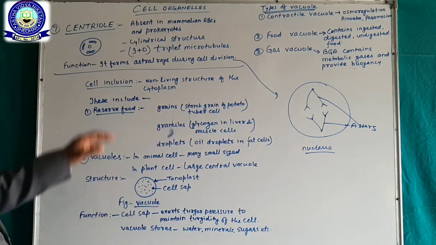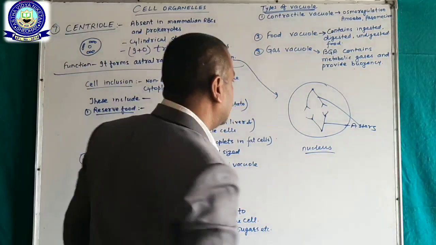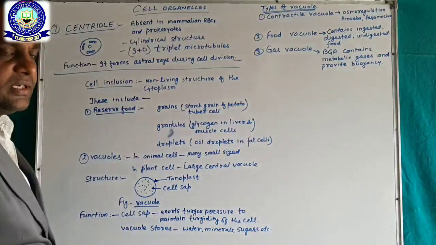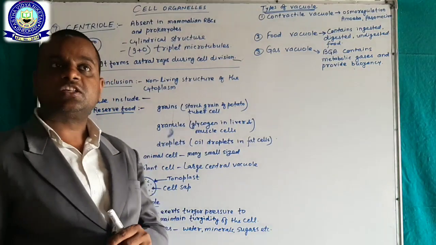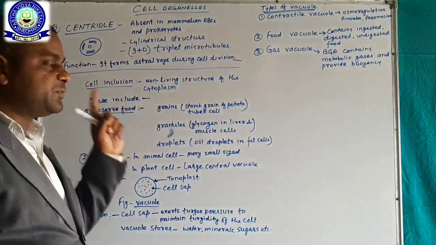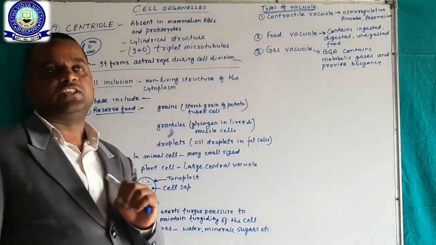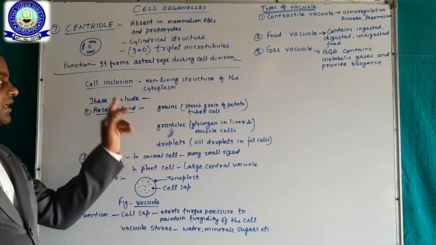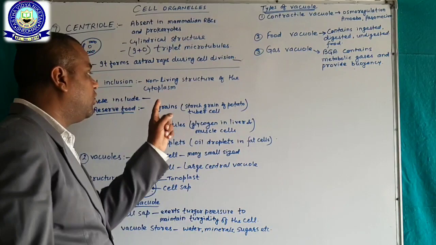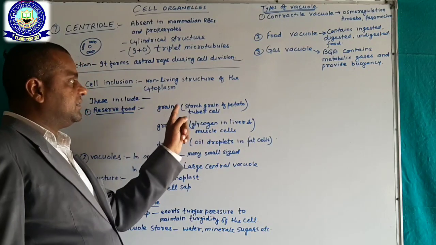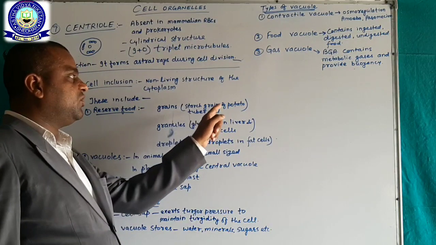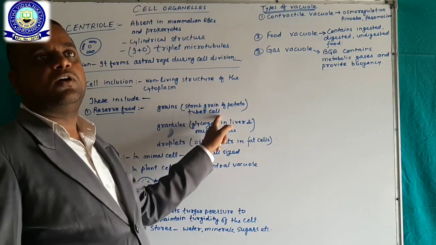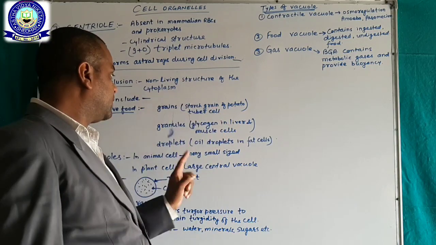Now we are going to learn cell inclusion. Cell inclusion is a non-living structure and it is found in the cytoplasm. Okay. These include reserved food. Reserved food may be in the form of grains, such as starch grains in potato tuber cells, which means the starch is found in potato.